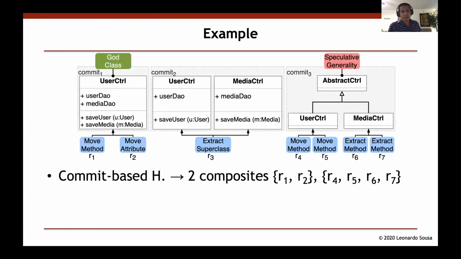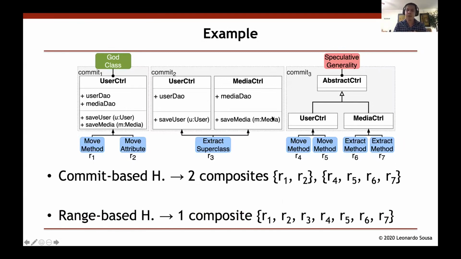For example, in our example, if we apply the commit-based heuristic, we would have come out with 2 composites. The first one related to the first commit, and the second composite related to the third commit. But if we apply the range-based heuristic, we're going to have only a single composite, with all the refactorings.